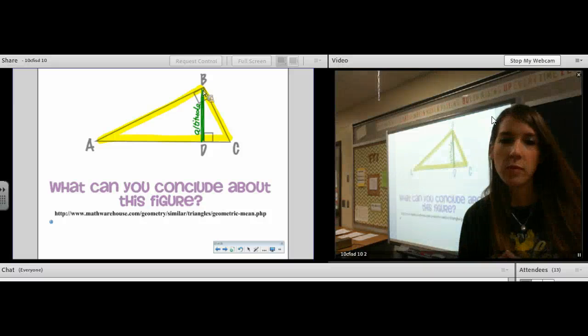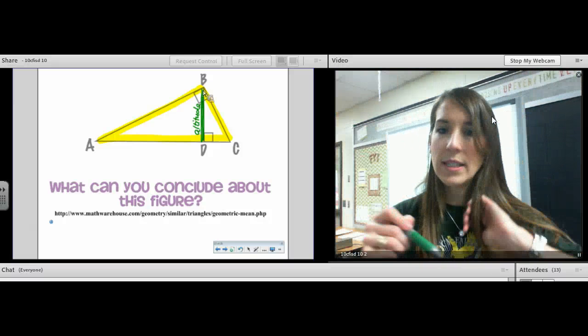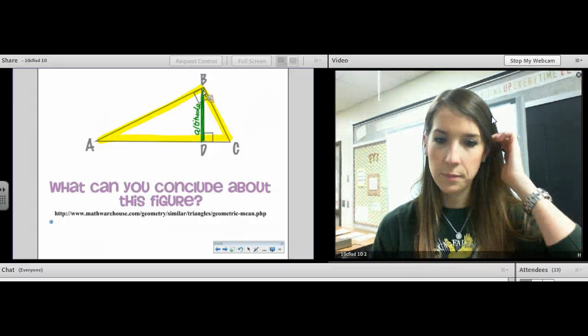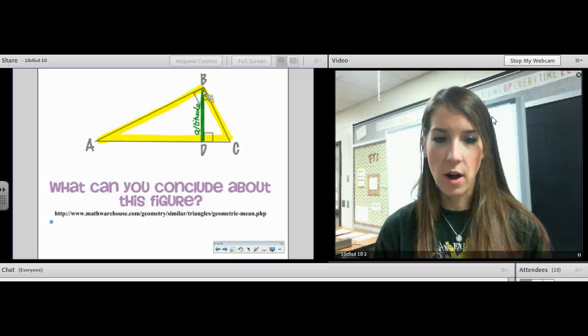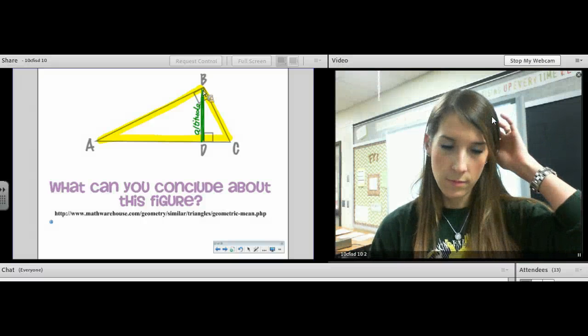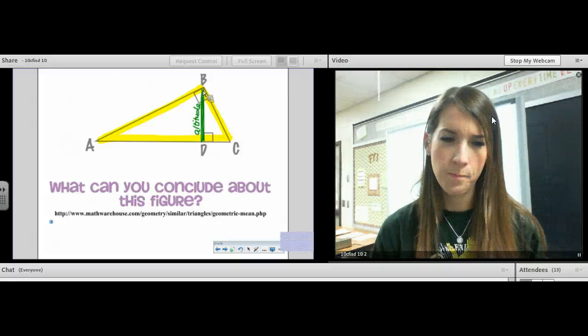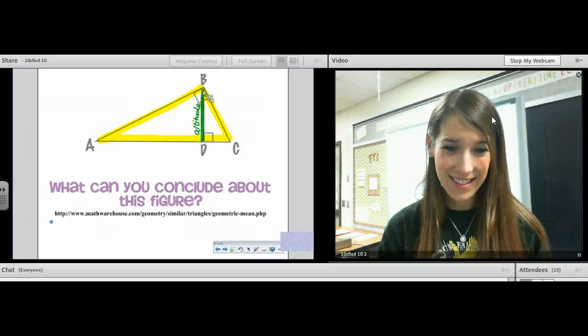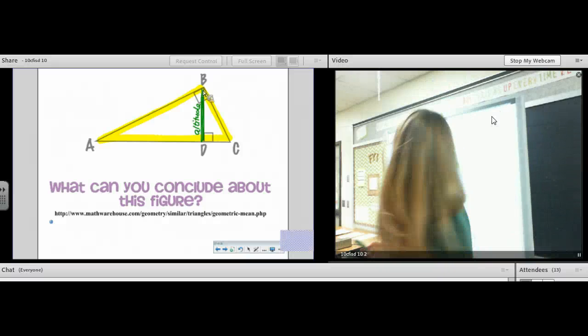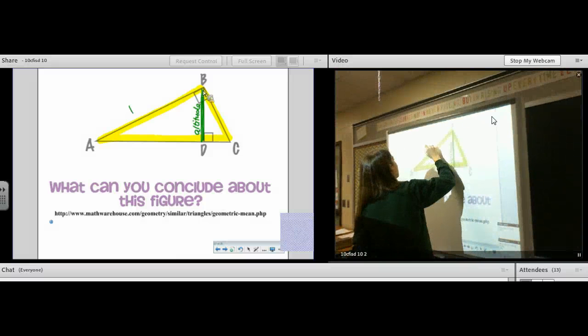Okay. In triangle ABC, what is AB called? What is AB called as a part of that triangle, the yellow triangle? This is a leg.